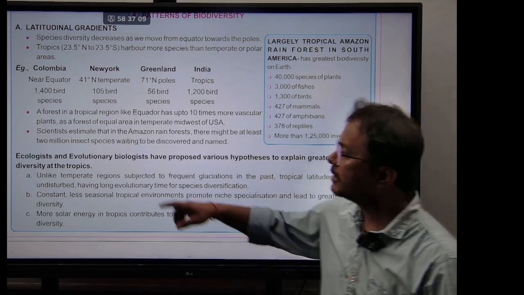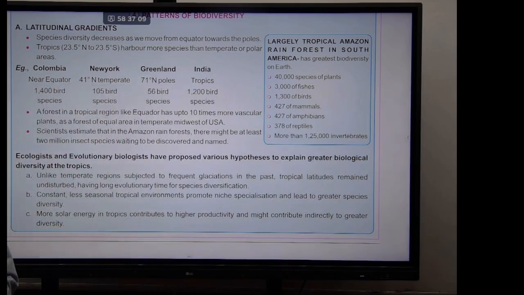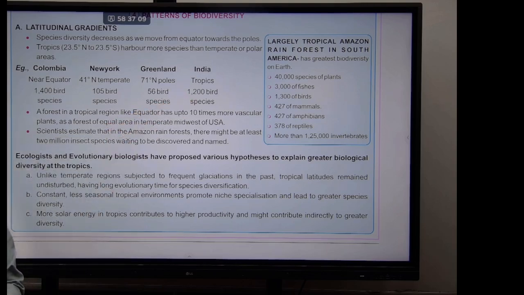So as you can see, Colombia is near the equator. New York is in the temperate region. Greenland is purely in the polar region. That means the number of bird species is decreasing because of the temperature variance. India is near the equator, which has 1,200 bird species.